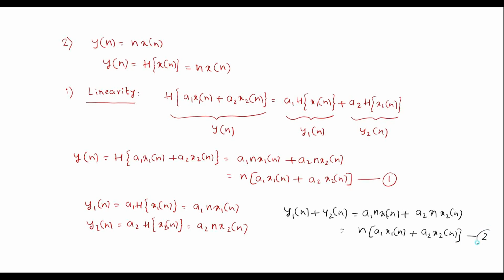We'll call it as equation number 2. Here we can observe that equation 1 is equal to equation 2. Therefore, system is linear.